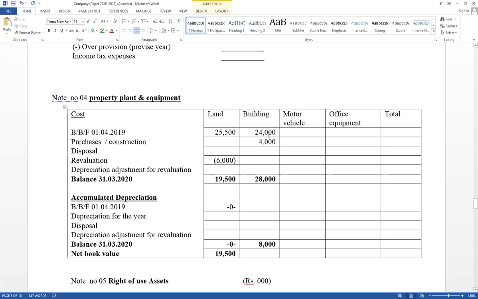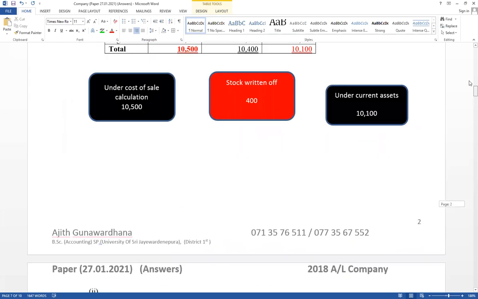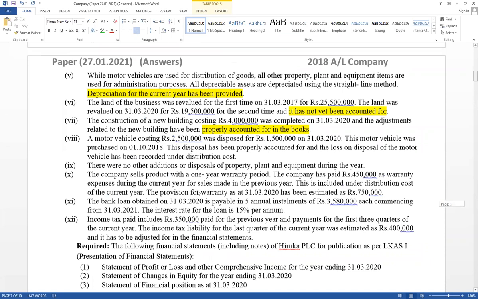Therefore, when we are going to calculate annual depreciation, it has already calculated, but that value should be disclosed in the PP schedule. Therefore, depreciation should be calculated based on opening balance, not based on 28,000. Reason, new building is not available during the current period. It was completed end of the year. Therefore, building depreciation rate is given 5%. Therefore, annual depreciation should be calculated based on 24,000. Calculate depreciation. It has given rate building 5%.